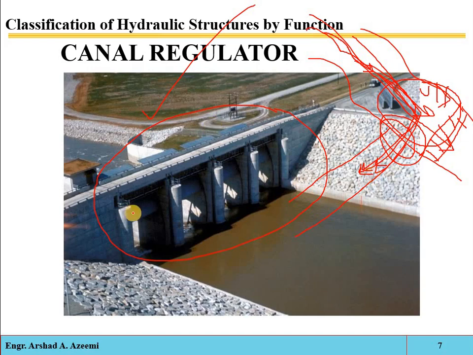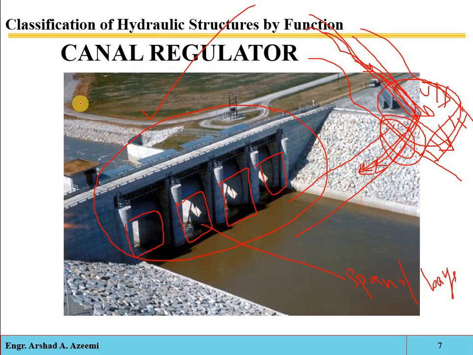See, the cross section of these regulators is divided into four parts, and each has some constant area. These parts are called spans, or bays. Okay, the whole cross section is divided by a number of piers, which divide the total width of a canal into a number of spans or bays. Now see, each span has some constant area.